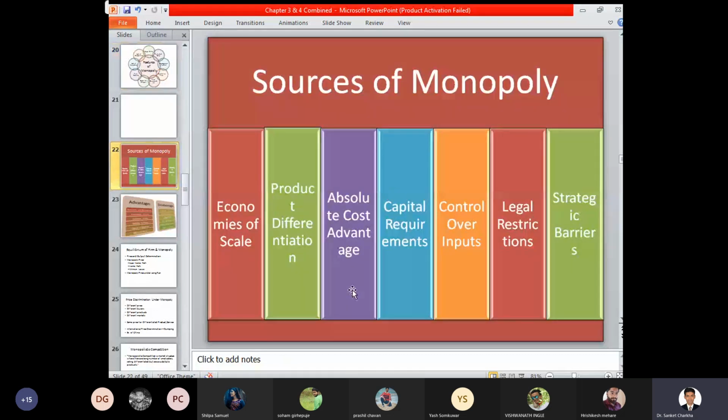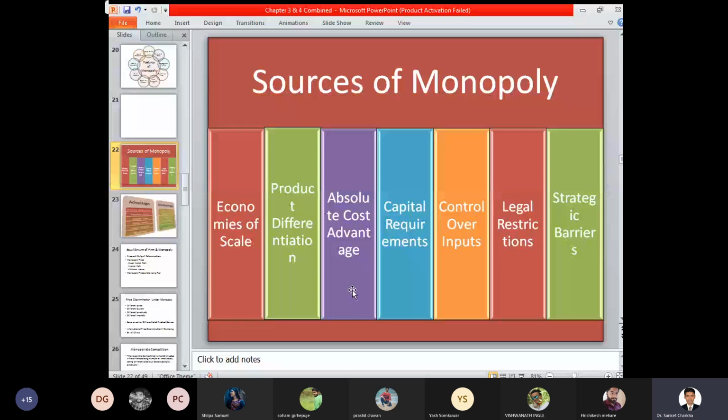Okay, so moving ahead, what are the various sources of monopoly? Due to which factors can monopoly arise in a market situation? First, economies of scale. If there are no economies of scale, then at this stage also monopoly can arise in a particular market. Economies of scale means equal distribution of the factors of production. So what are the various factors of production? That is land, labor, capital, enterprise, and resources.